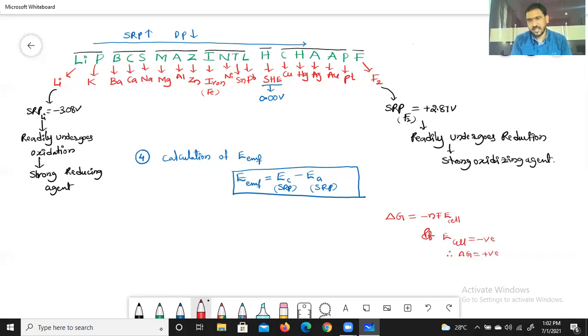Positive means a non-spontaneous reaction. And if E cell is positive, then the resultant del G, Gibbs free energy, will be negative. Gibbs free energy negative means a spontaneous reaction. So by the calculation of EMF, we will find out whether the reaction happens or not.